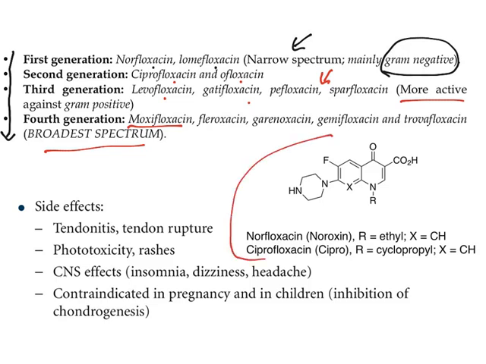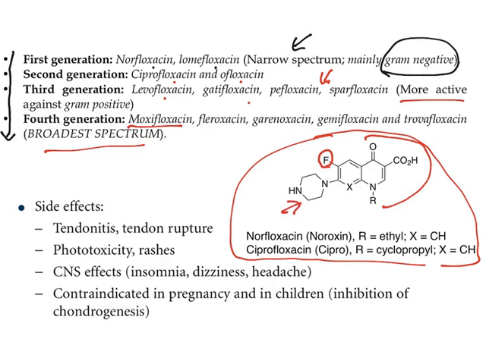So this is the structure of norfloxacin and ciprofloxacin. Just now we have seen the SAR patterns. This ring has to be intact. Carboxy-4-pyridone has to be intact, and a fluorine substitution enhances permeability, and heterocyclic rings and R substitution also enhance the activity of the drug. At R position, if you have ethyl, this becomes norfloxacin. If you have a cyclopropyl ring, it becomes ciprofloxacin. So this is about the structures.